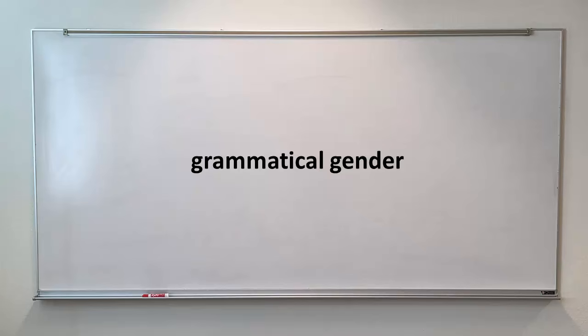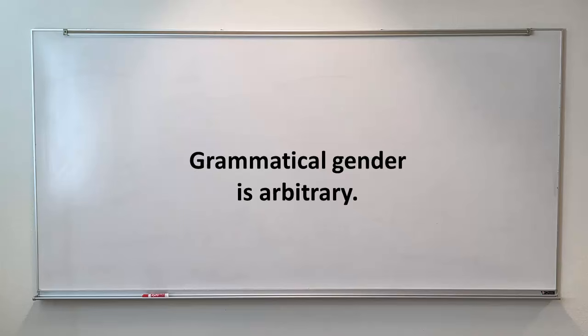Well, grammatical gender is just something that is arbitrary. It's made up. Again, it's arbitrary. This is just a device that we use to categorize nouns that have different articles. Okay, so what is an article? Well, an article of a noun is the little word that comes before the noun.